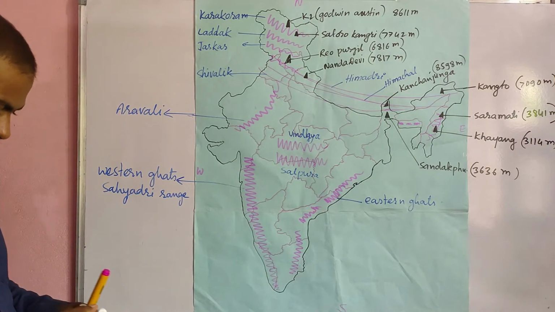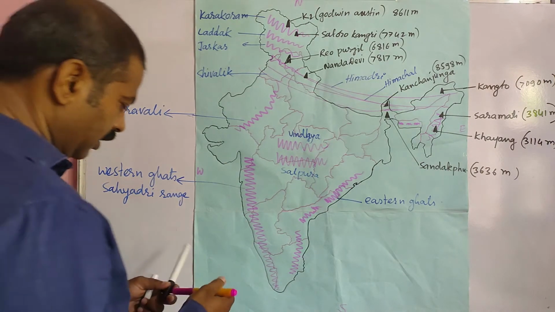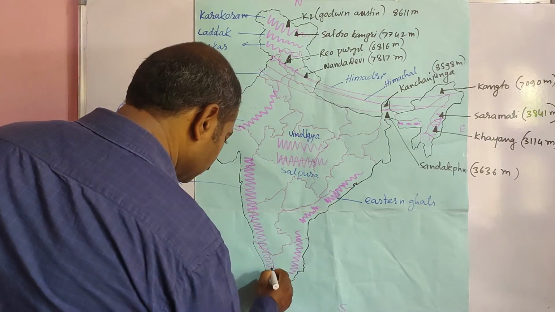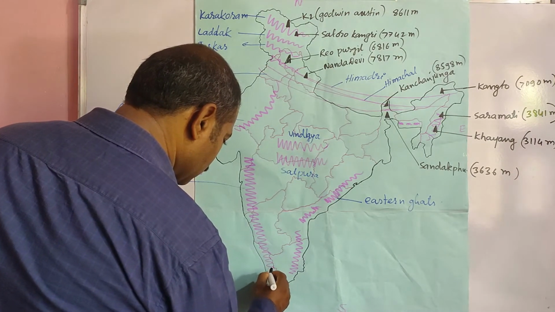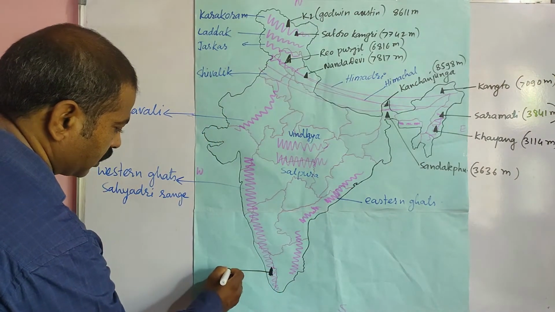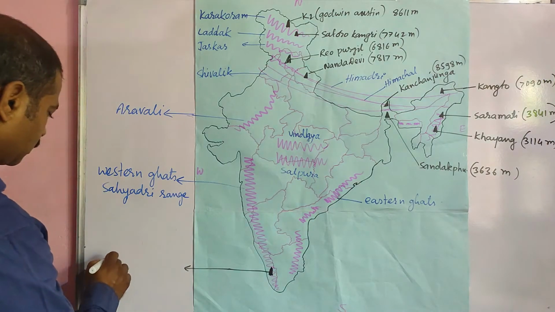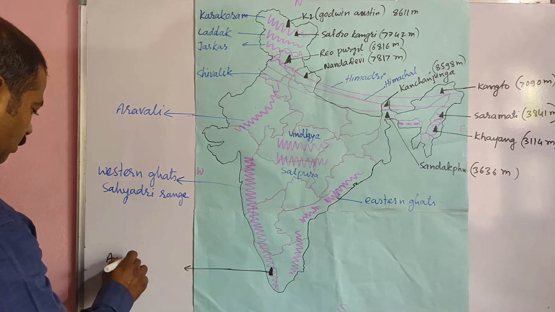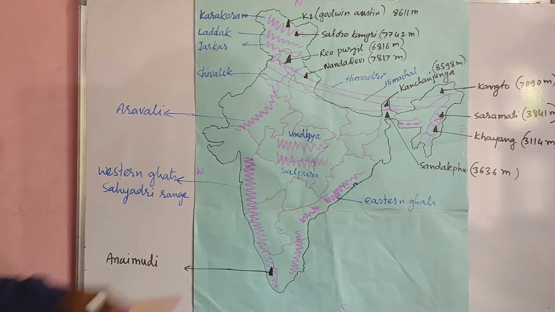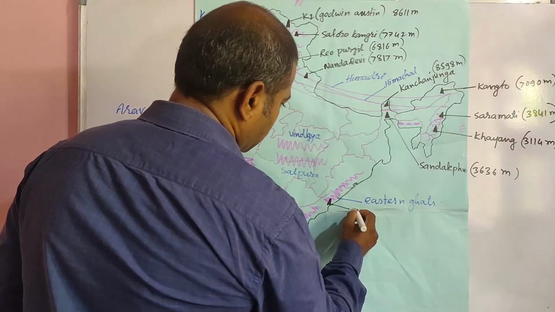Now, next, coming to the Western Ghats. In Western Ghats and in Kerala state, its name is Anai Mudi. The highest peak in Western Ghats is Anai Mudi.